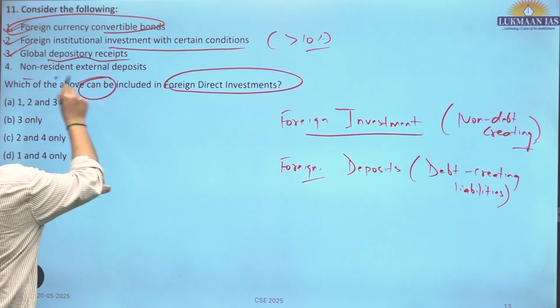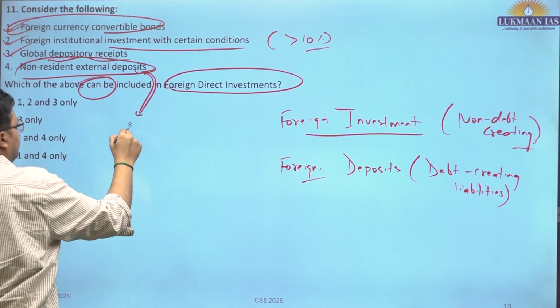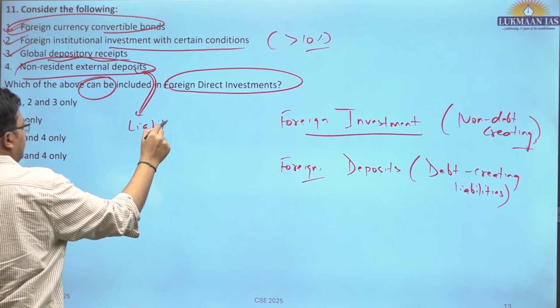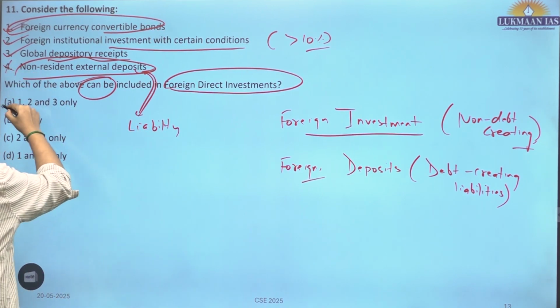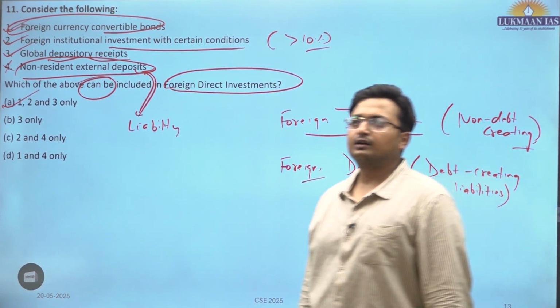But non-resident external deposit, this is not investment, this is a liability. So 1, 2 and 3 are correct. Okay, 1, 2 and 3 are correct.